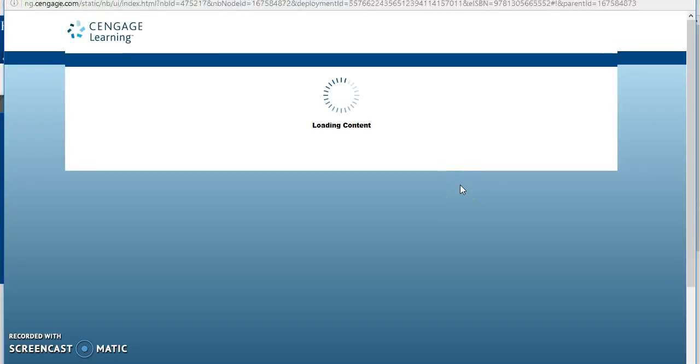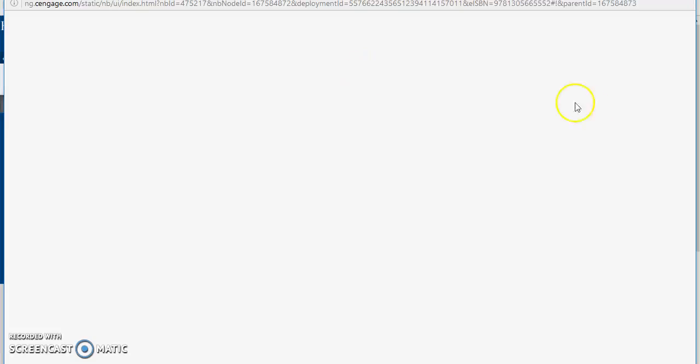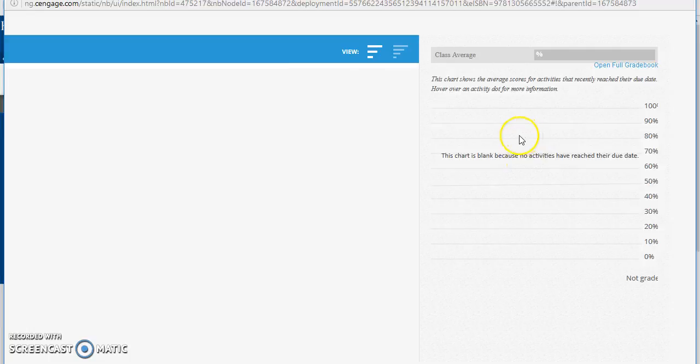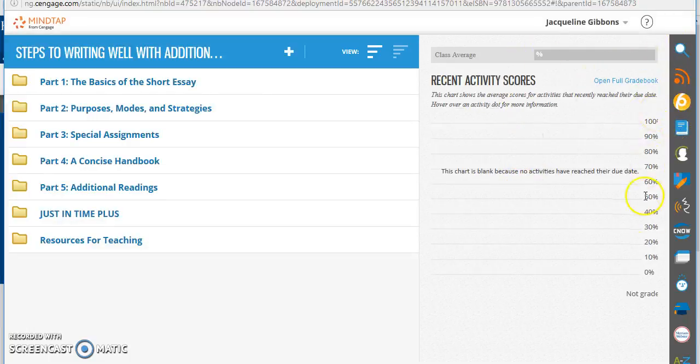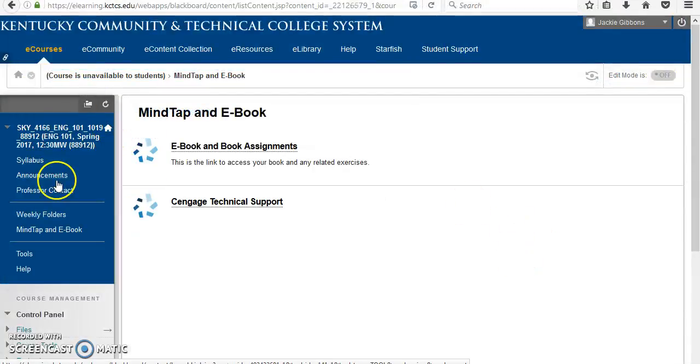So this is going to pop up for you here, and we're not actually going to look at this right at this moment, because I want to show you, this is the instructor view. This is not the view you're going to see. And because there's no grades yet, you won't see anything on this chart. So let's go back to your view though.